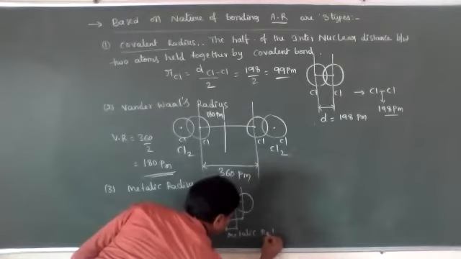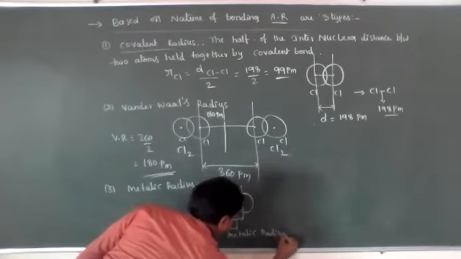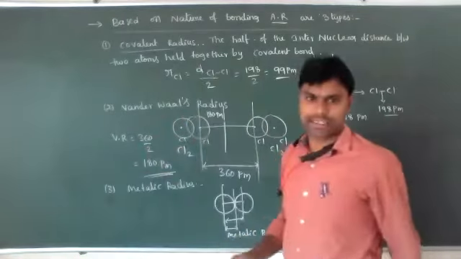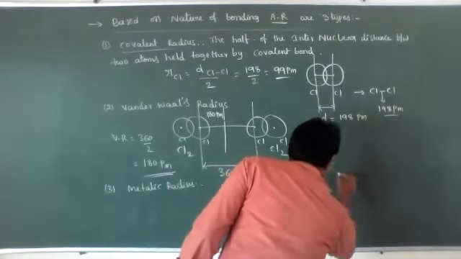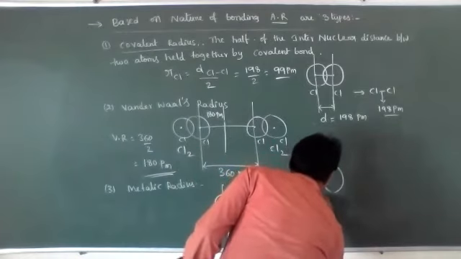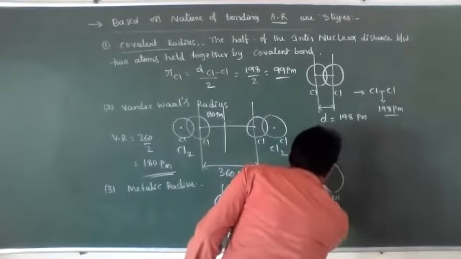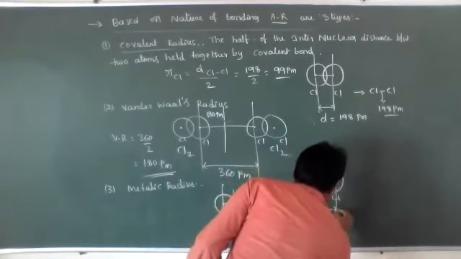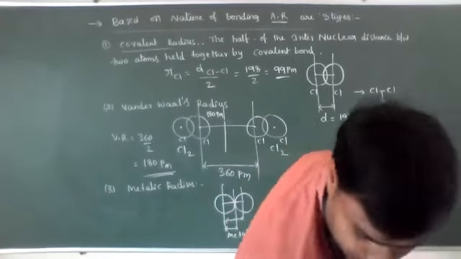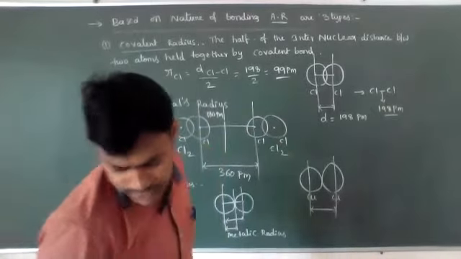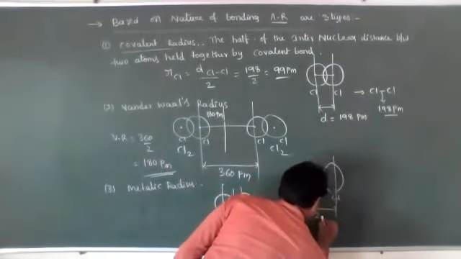For example, this is copper and this is copper. The internuclear distance is 256 picometers.